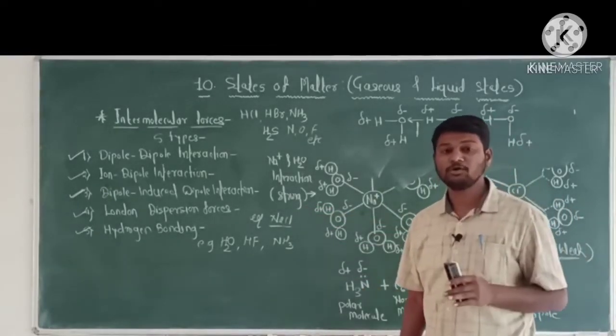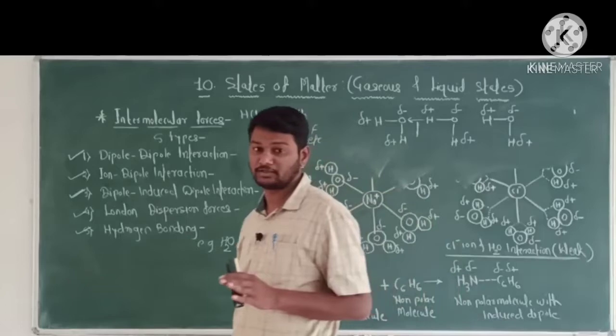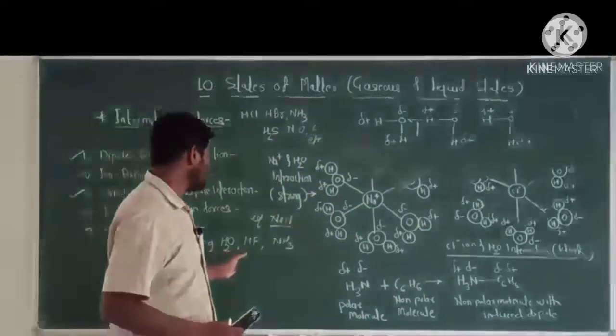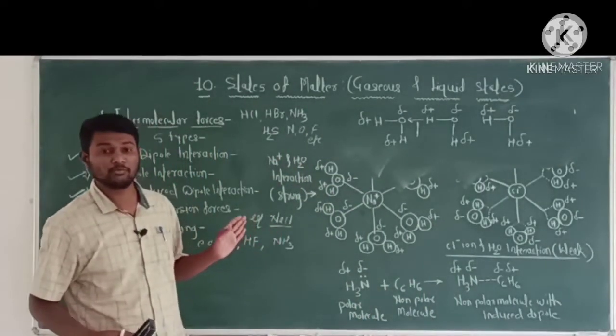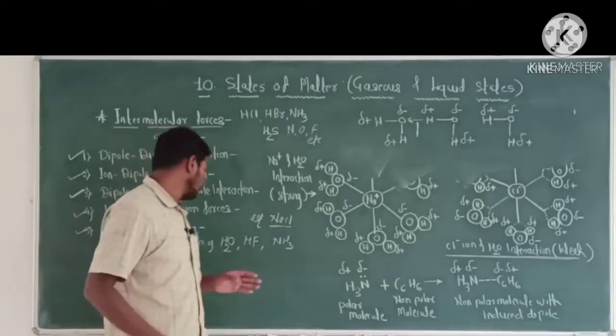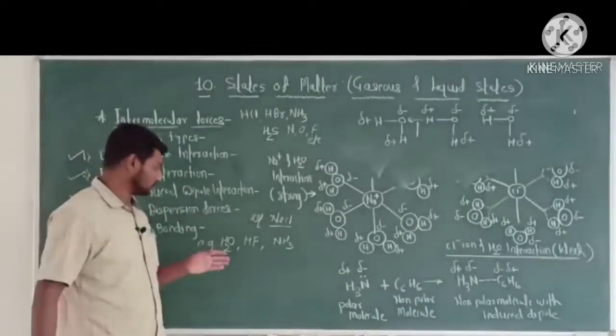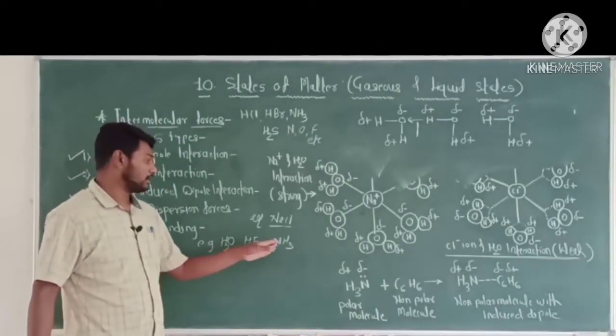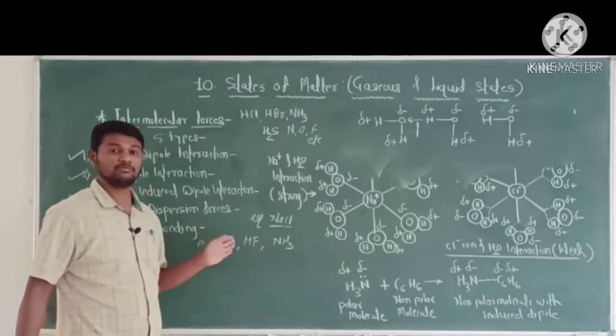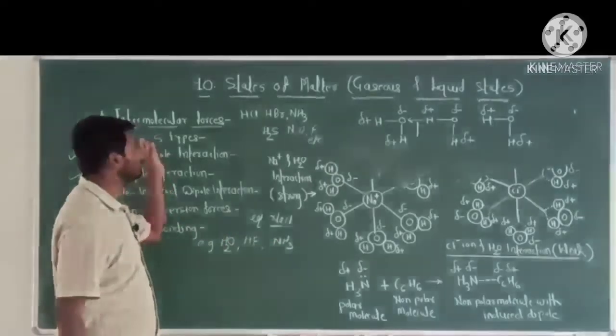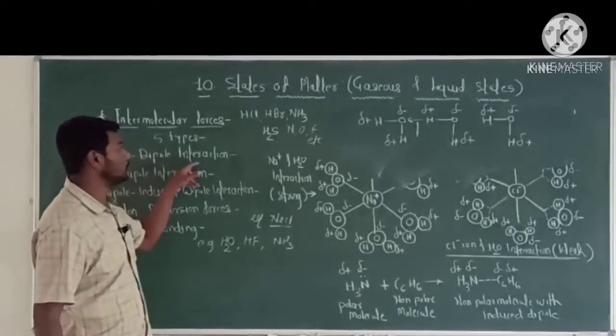Now hydrogen bonding is the electrostatic force of attraction between hydrogen atom and electronegative atom of another molecule. For example, water, hydrogen fluoride, ammonia. Hydrogen bonding is a special case of dipole-dipole interaction.